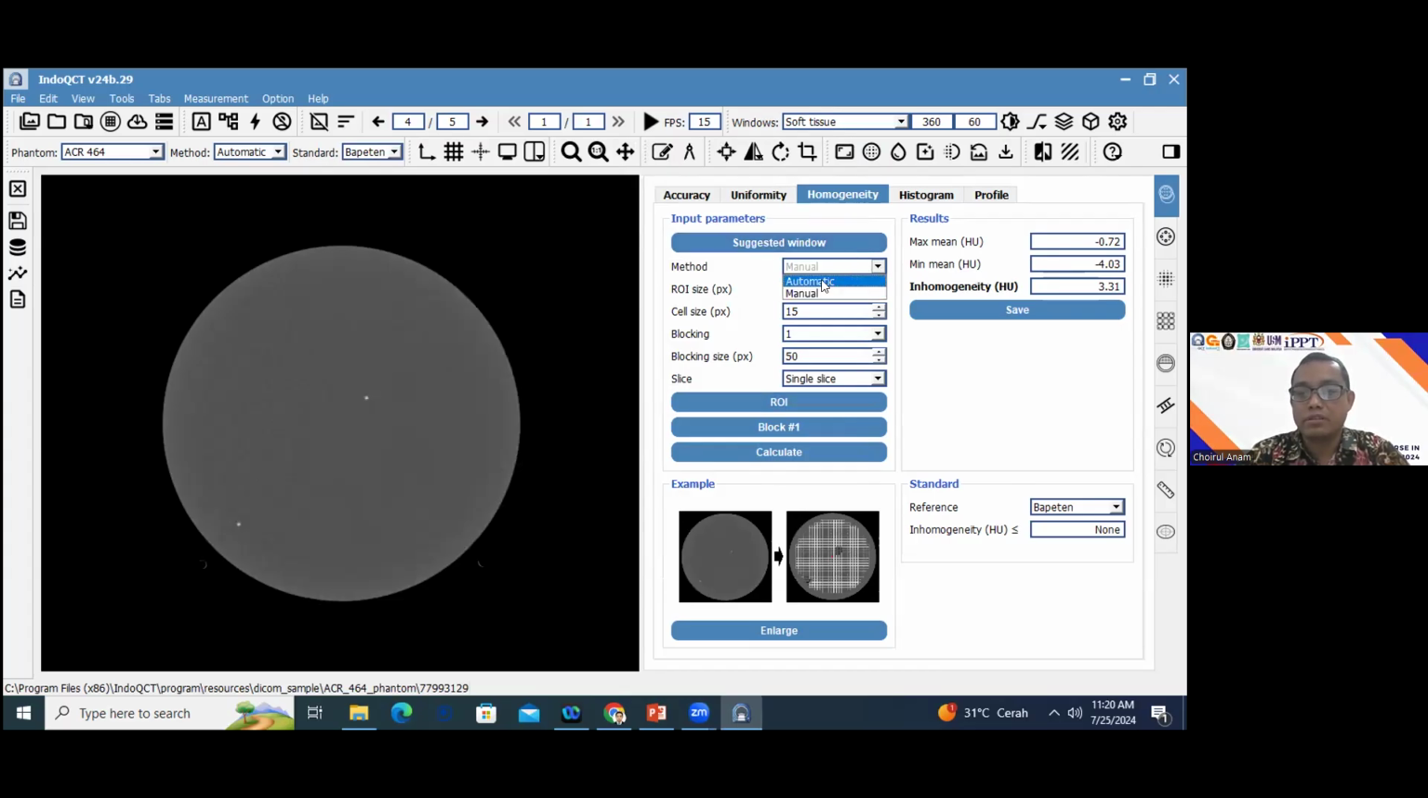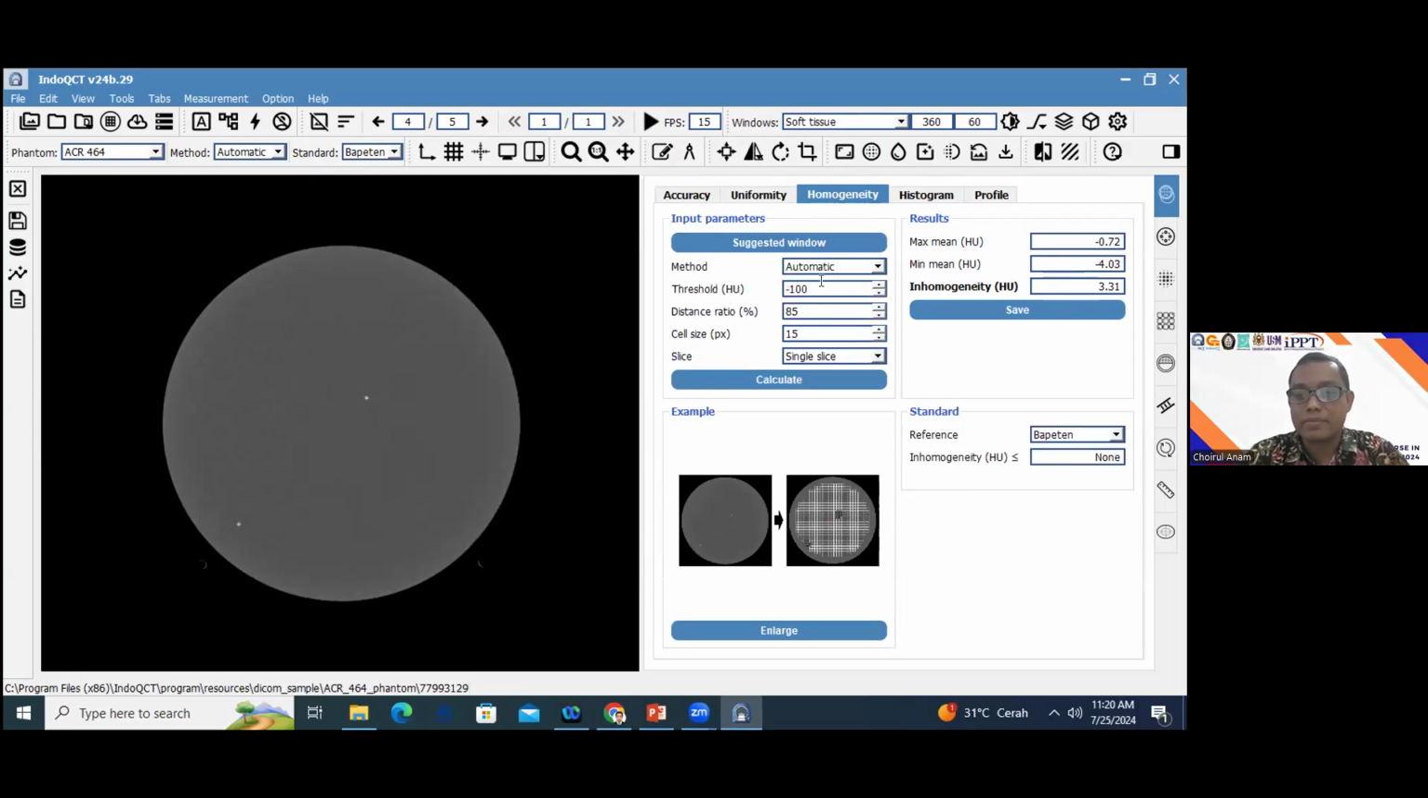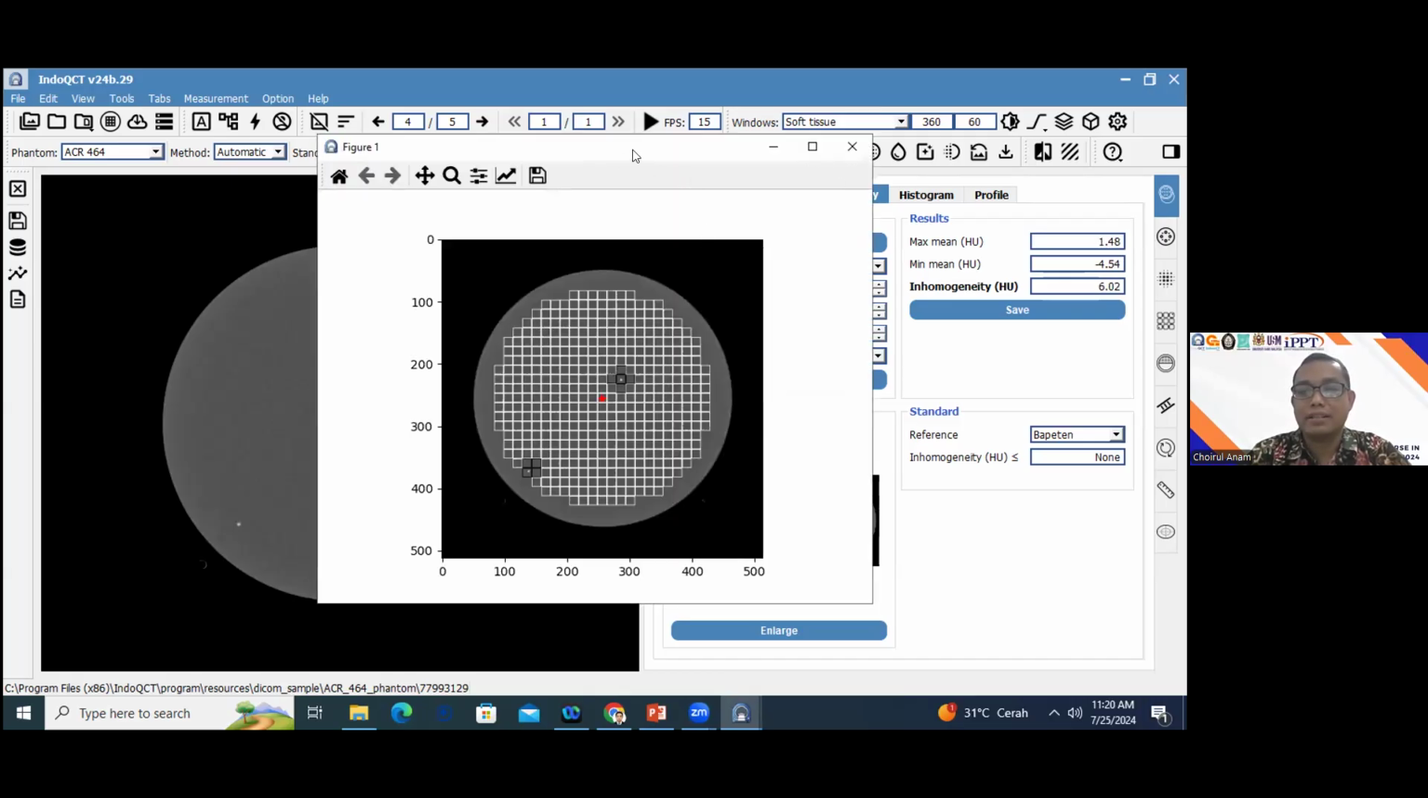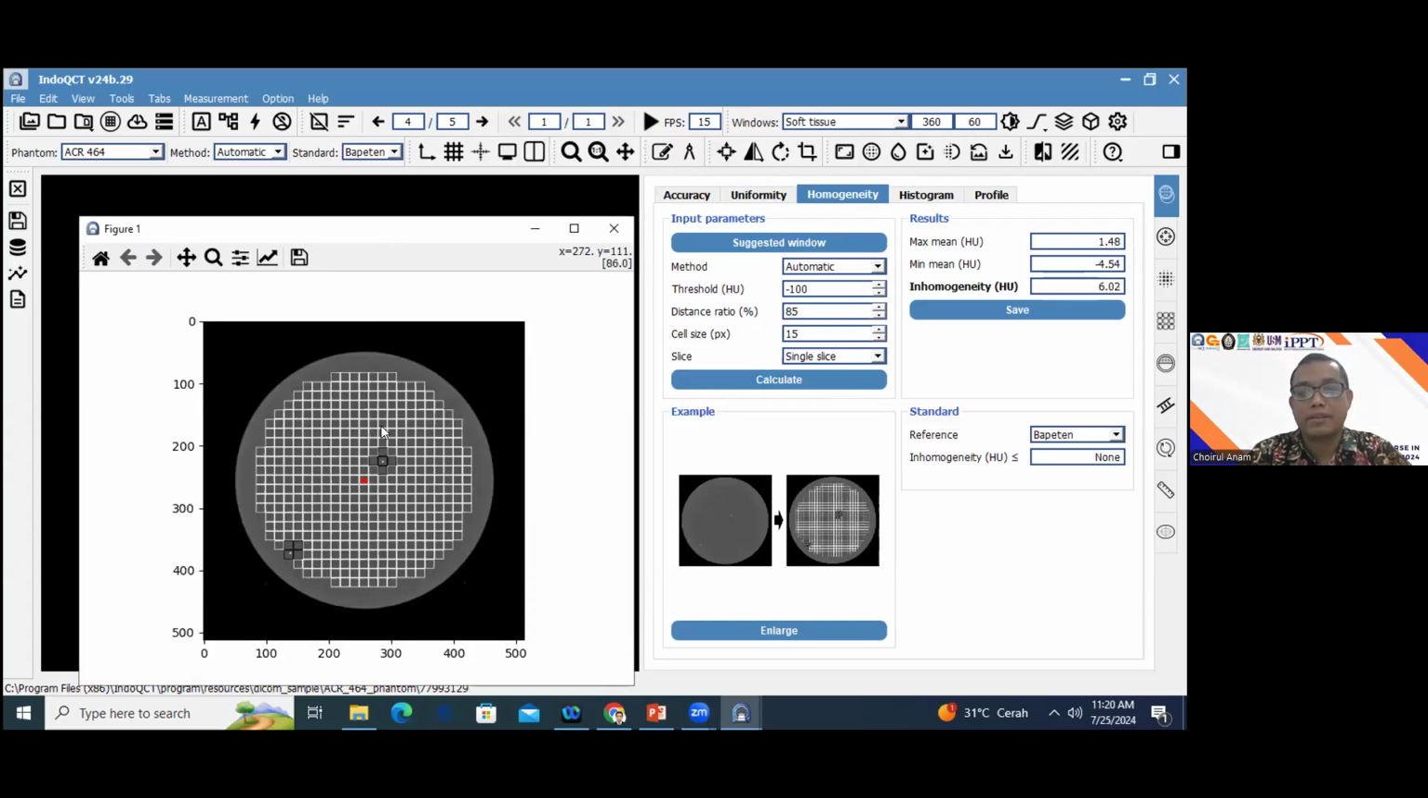If you want to measure the automatic one, you just click automatic. So this is the distance ratio. For example, the default is 85, and this is the cell size, 15 pixels. Okay, if you agree with these parameters, you just click this button, and the software will detect and make the ROIs within the ACR phantom like this, and we also obtain the inhomogeneity here.